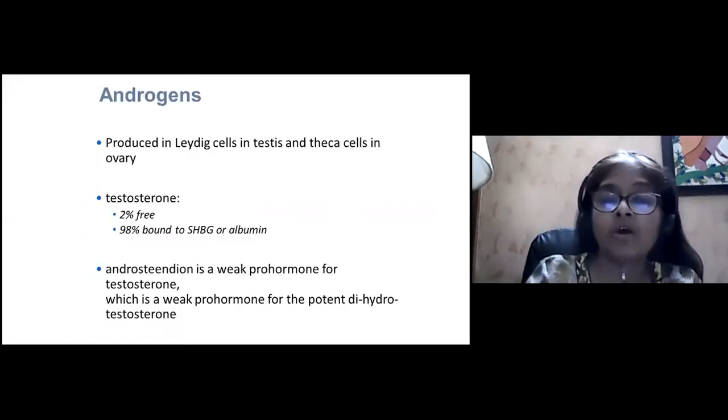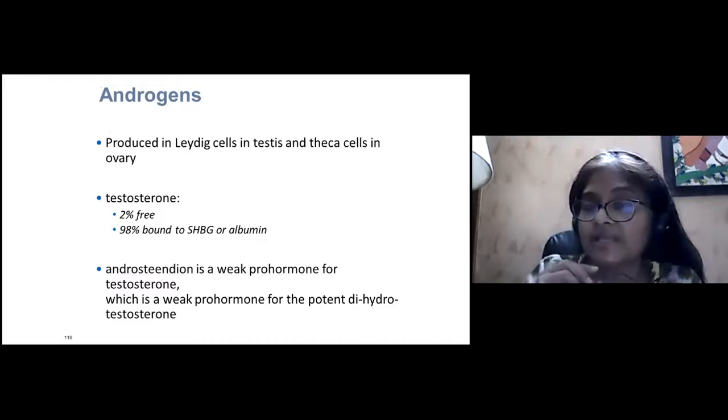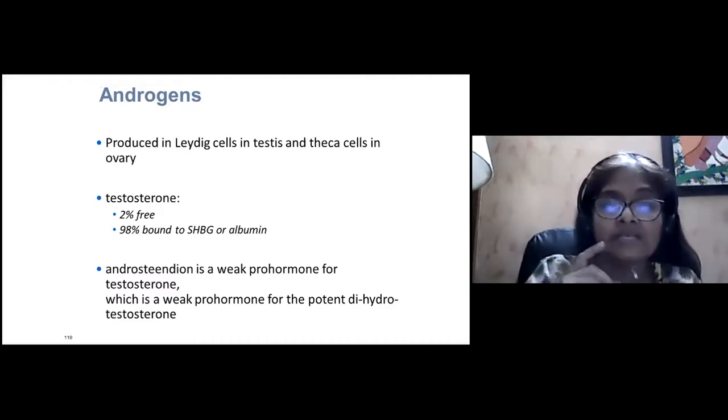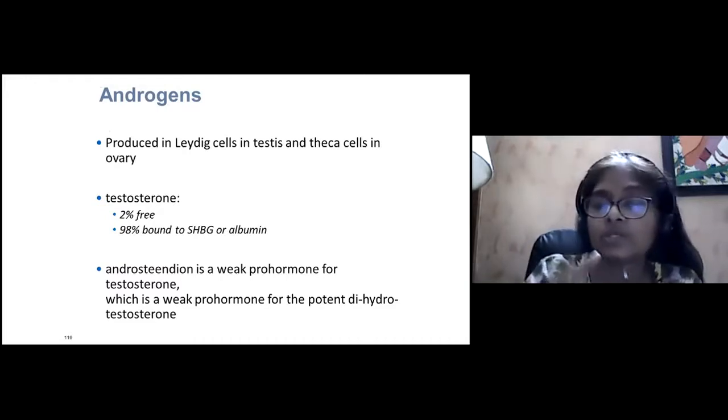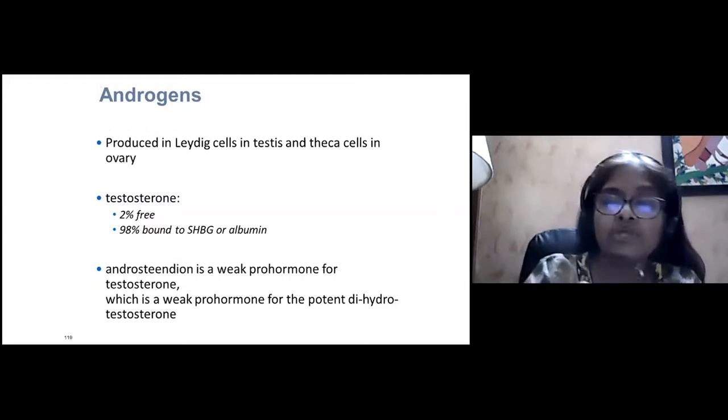Now, the third hormone that we need to know is testosterone. It is produced in the Leydig cells in the testis and in the theca cells in the ovary. 2% of the testosterone is free and 98% is bound to SHBG or albumin. Androstenedione is a weak prohormone for testosterone, which is a weak prohormone for potent